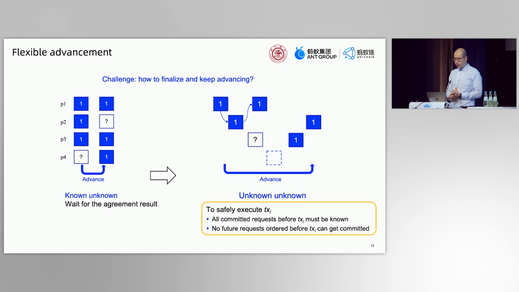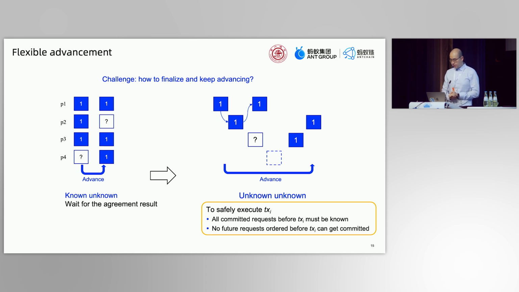The fixed slot has a benefit. Every node knows the existence of all the slots, as shown in the left figure. Some slots exist, but their results are unknown. Then the node knows to wait for the agreement result. This is called the known unknown. However, if every node can freely propose a non-consecutive agreement number, things become complicated, because we have to ask, when is it safe to execute the committed instance? A node may not even know the existence of some slots, not to mention their results. This is an unknown unknown problem.